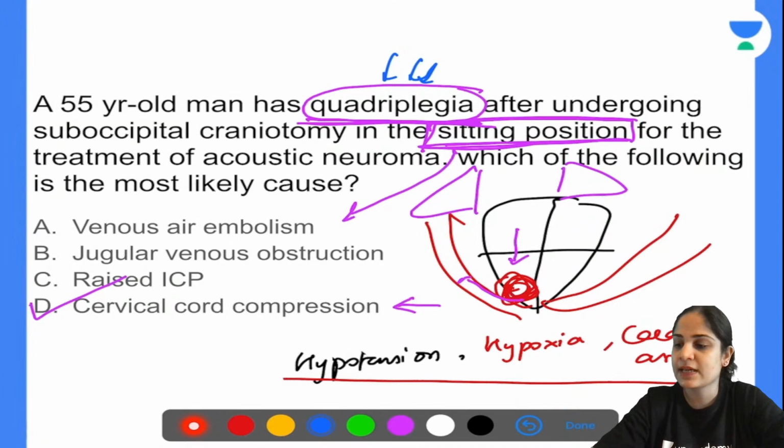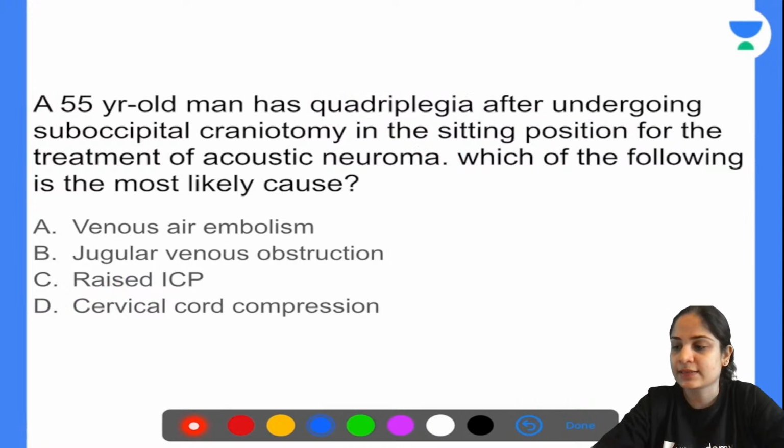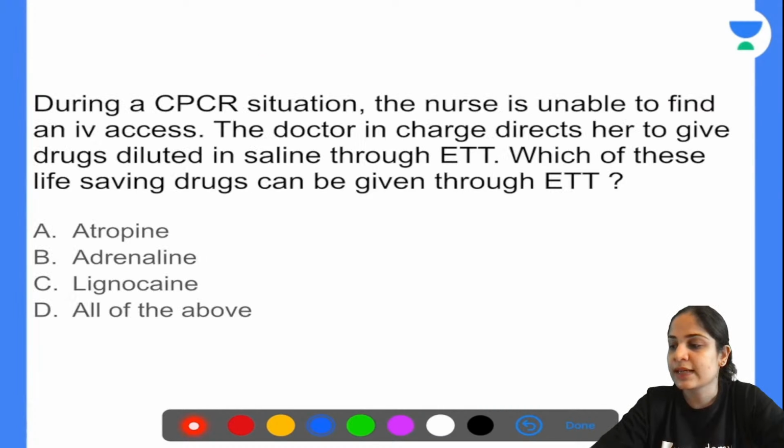During a CPCR situation, the nurse is unable to find an IV access. The doctor in charge directs her to give drugs diluted in saline through the endotracheal tube. Which of these life-saving drugs can be given through the endotracheal tube? Atropine, adrenaline, lignocaine, or all of the above?